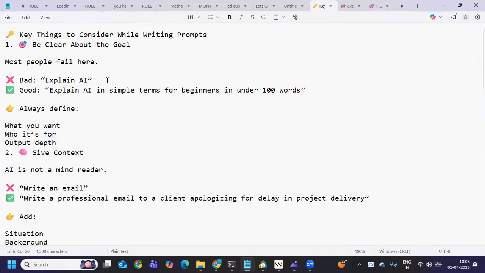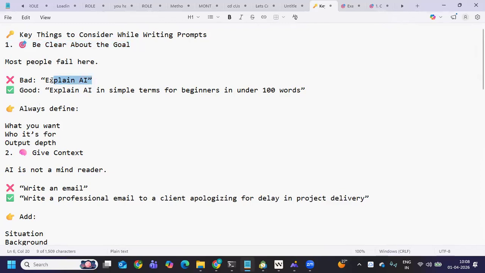Say I'm telling it, explain what is AI. It is a very basic thing that we can ask any AI, like say you're giving it to ChatGPT. But here is where everyone, or most of the agents today, fail. You have to be very clear about the goal. That is the first step in defining a prompt. Be clear about what you need.